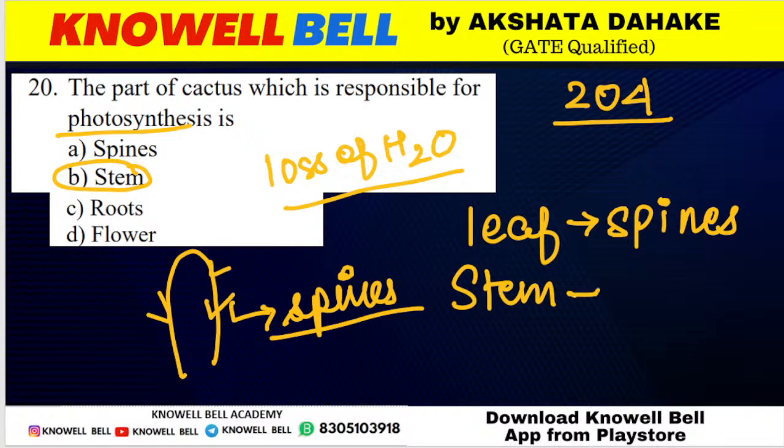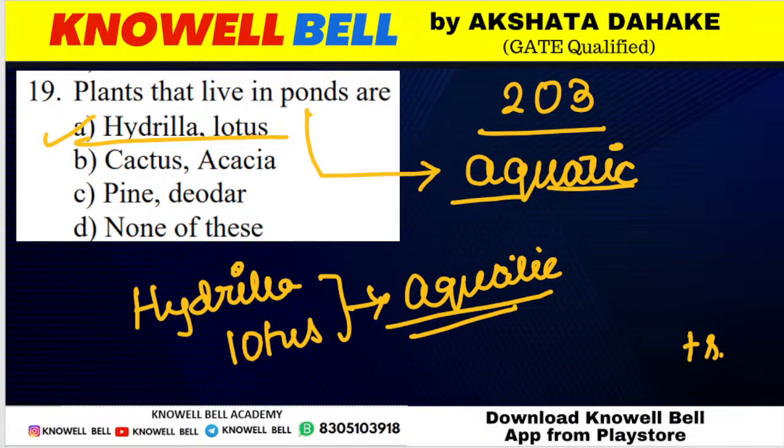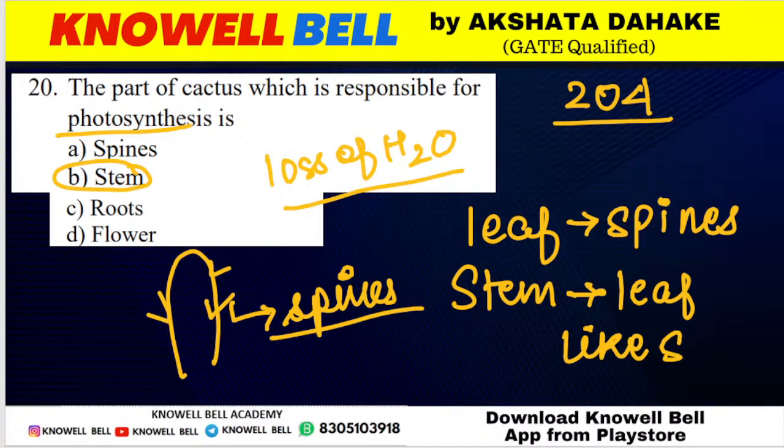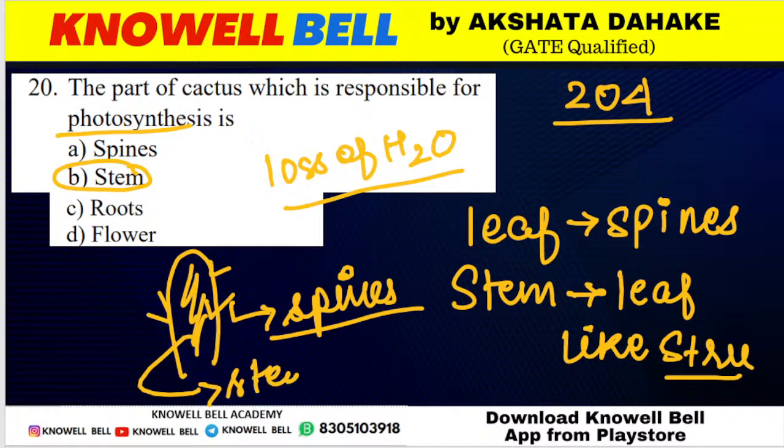And the stem is modified into a leaf-like structure. The stem is modified into a leaf-like structure, and the stem is the one responsible for performing photosynthesis. So this green structure that you see is actually the stem, and the stem here performs the photosynthesis. So the correct answer for the question is option B, stem. Stem is the right one.